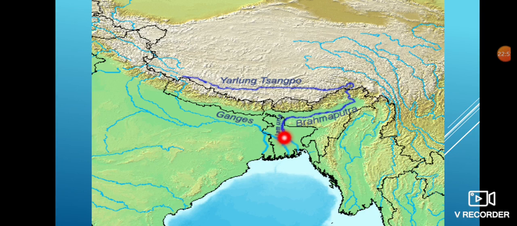After entering Bangladesh, the name of Brahmaputra changes and it is named Jamuna, and it meets river Ganga, which is coming from this side, and both rivers drain in the Bay of Bengal and form the world's biggest delta, named the Sundarban Delta.